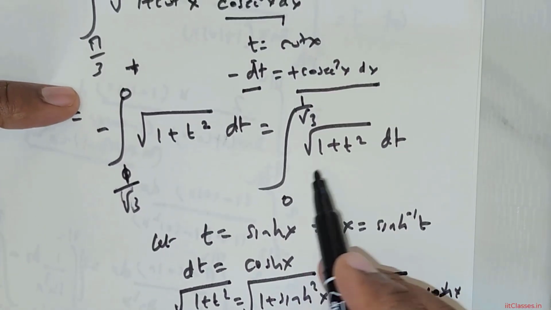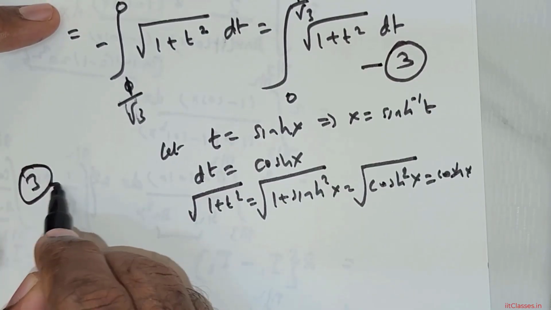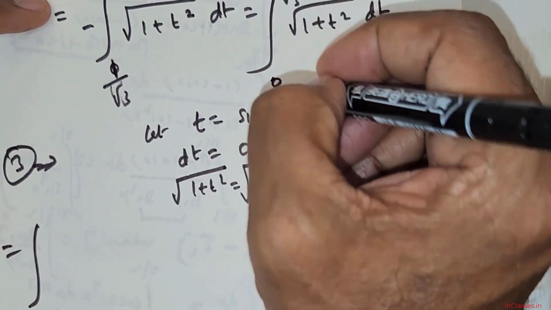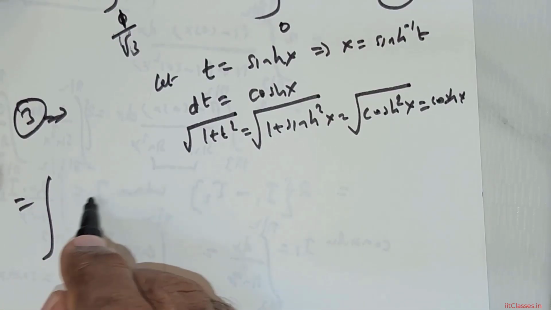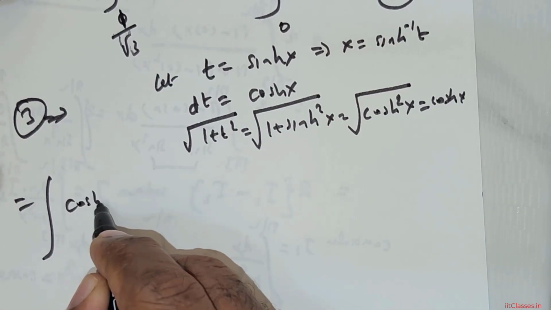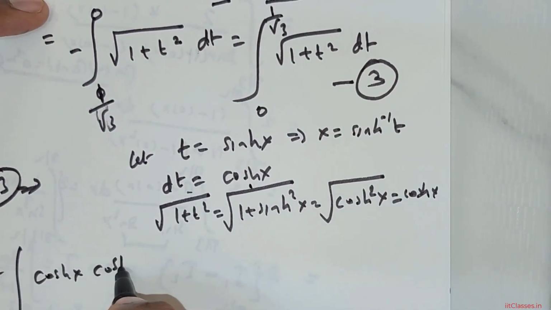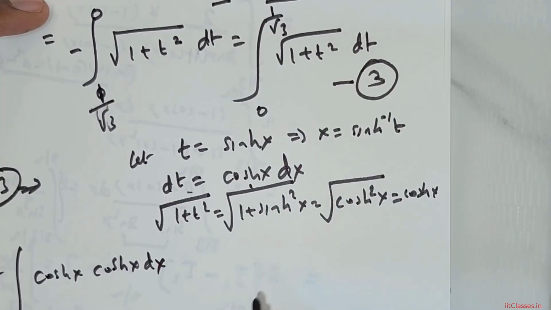So the integral, if I were to take it as some I, can be rewritten as equal to, I'm not touching any of the limits here. So this is equal to cos x, and dt is cos x dx, so dx should be there.